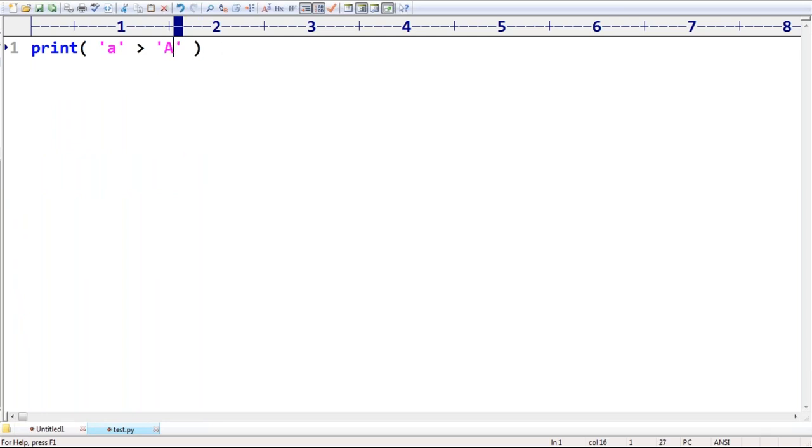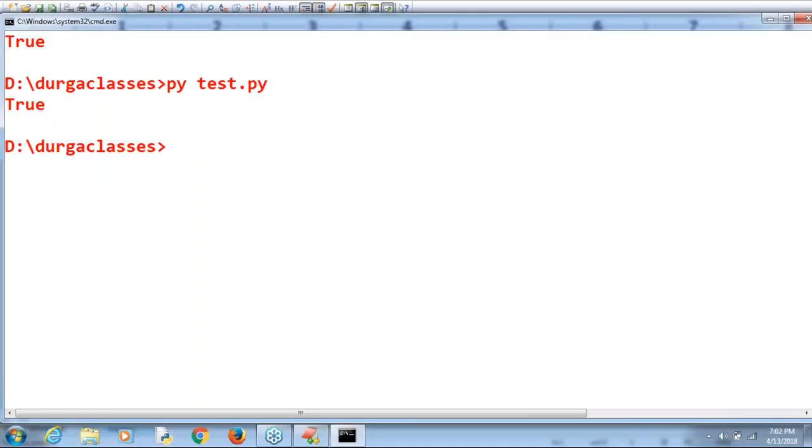Next, capital A. Sir, what is the answer we are going to get now? Small a means 97. 97 greater than 65 is 100% valid. Don't worry about that, True itself is the answer.